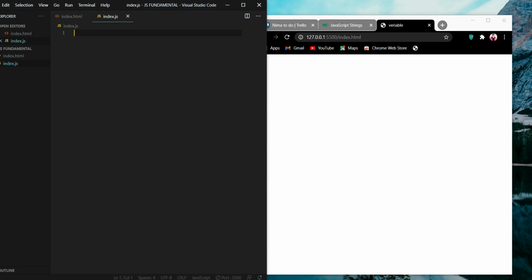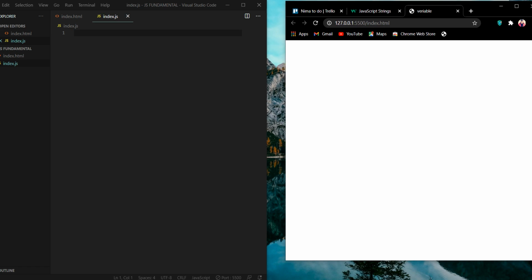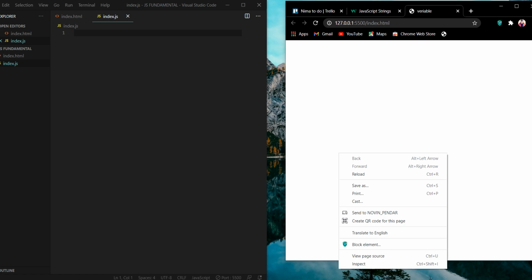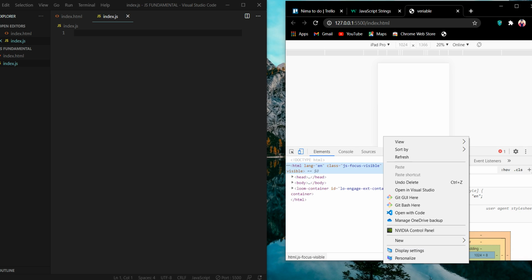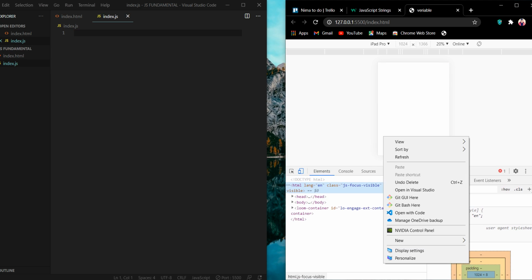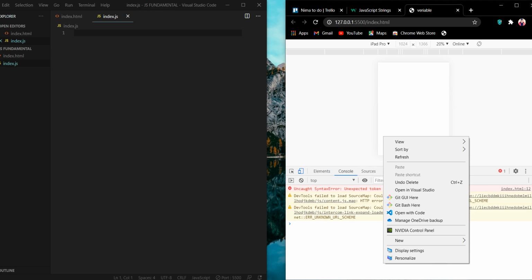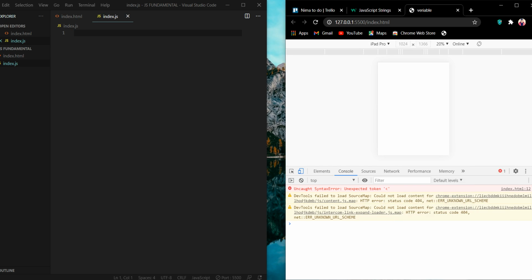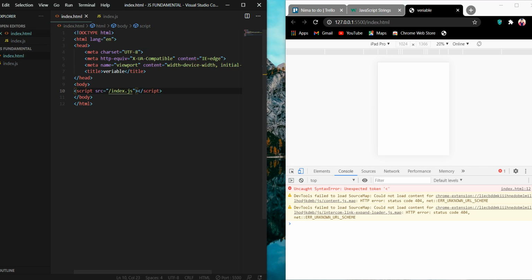So our best guidebook is the console of our browser. The console is our best guide because the editor is not going to show our errors. It may show big errors like a syntax error, which is very obvious, but the console of the browser is going to show every error. Then we won't have any problem finding the error in a bunch of code, because we can see it in the console.